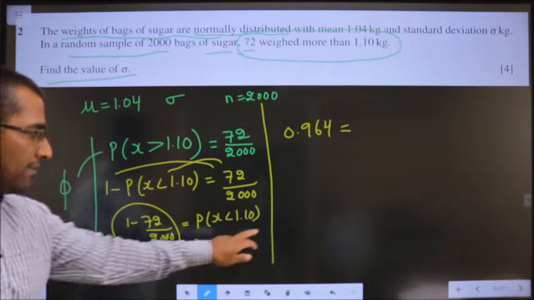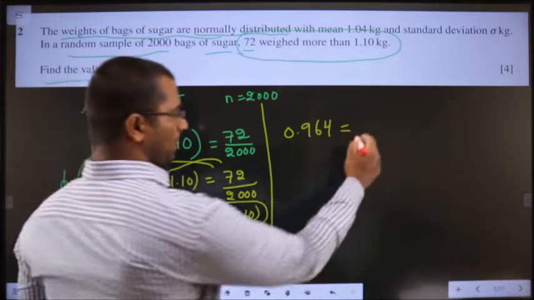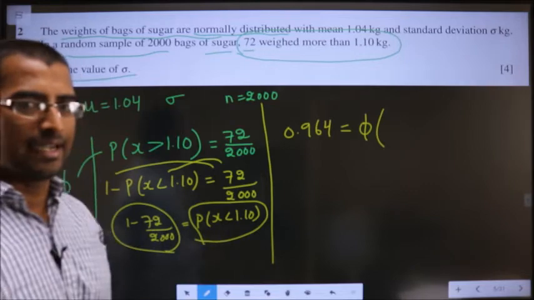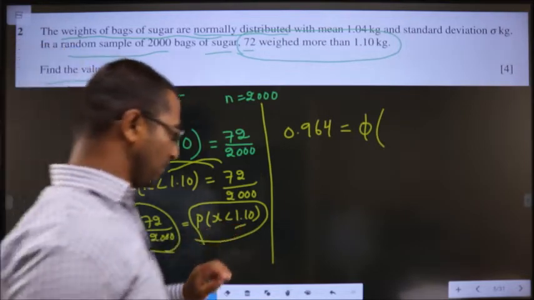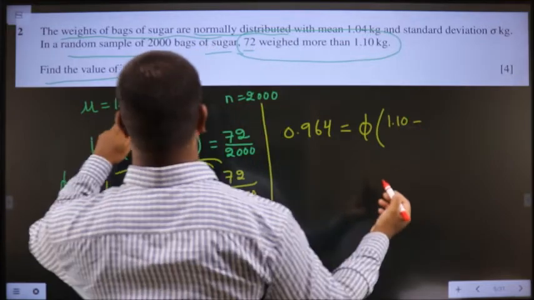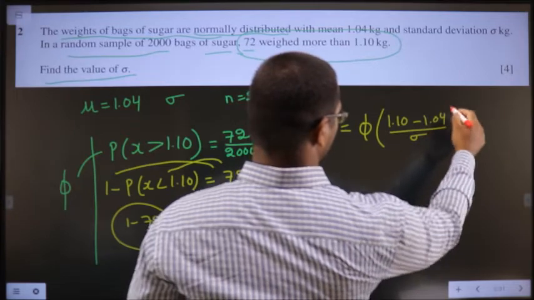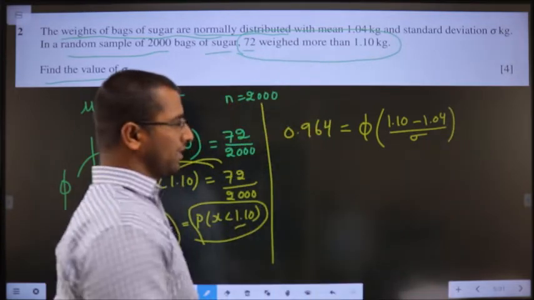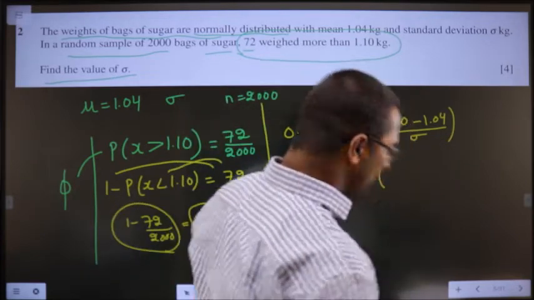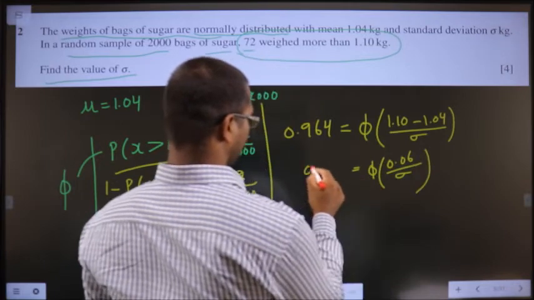Now here I have the less than symbol, so I can bring the function phi. Phi of X minus mean by standard deviation. X is this one, 1.10 minus mean 1.04 by standard deviation we need to find out. Okay. So this is nothing but phi of, this is 0.06 by standard deviation.